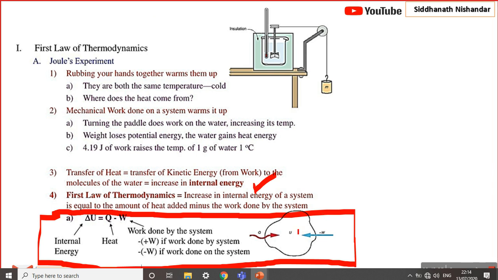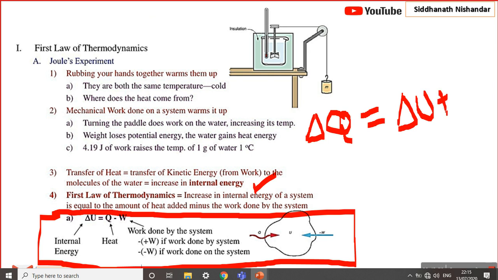Generally we also remember a thumb rule. In another way I am going to explain how to remember. When you are supplying some heat to the system, first what happens? The supplied heat is initially increasing its internal energy, and then it goes to work done.